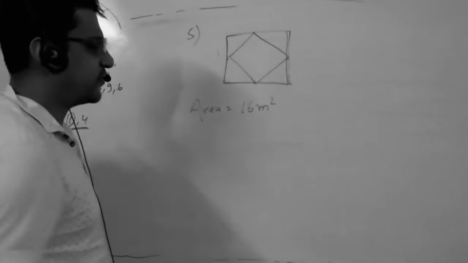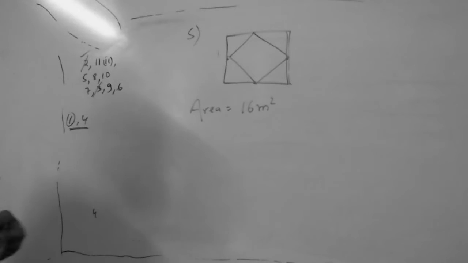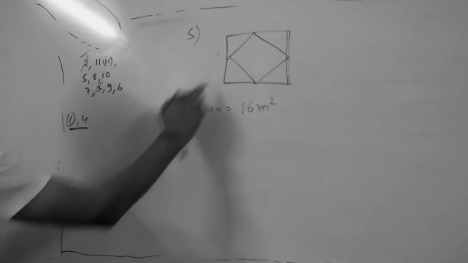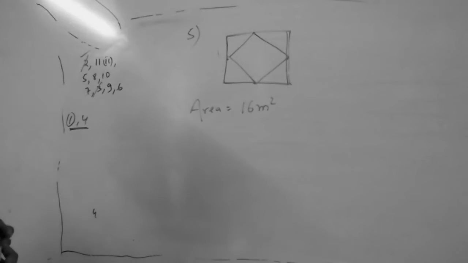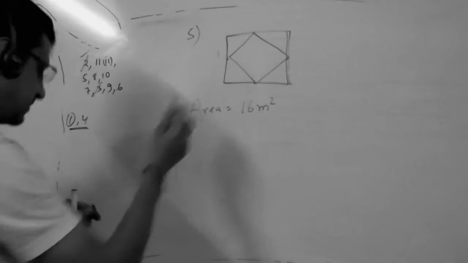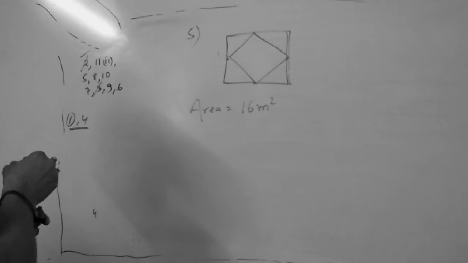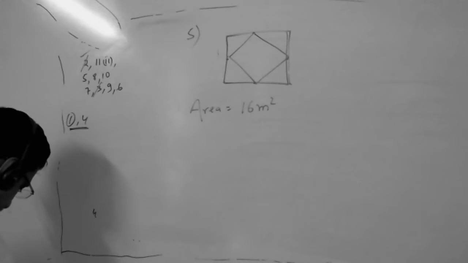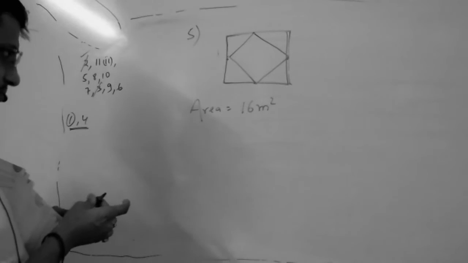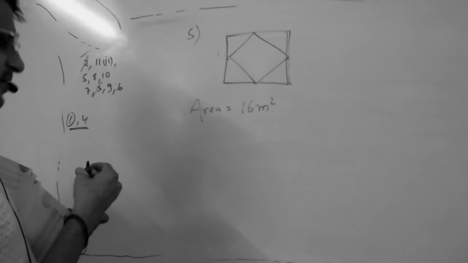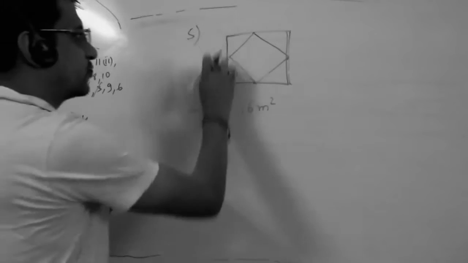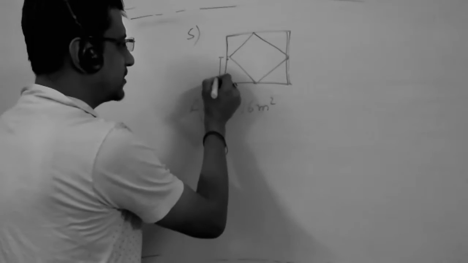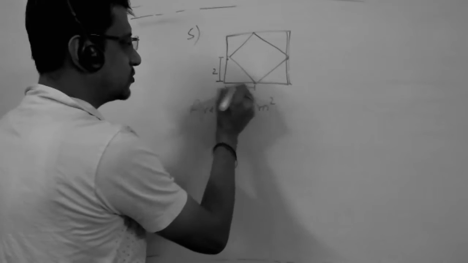If the area of a square is 16, what will be the side of that square? 16 divided by 4, so it is 4, correct? Now this is a midpoint, as given in the question. So this and this will be 2 centimeter and 2 centimeter, because the midpoint is given. This is 4 and this is a midpoint, so this distance will be 2. Similarly, this will be 2.